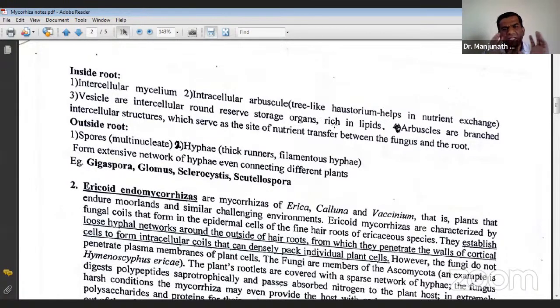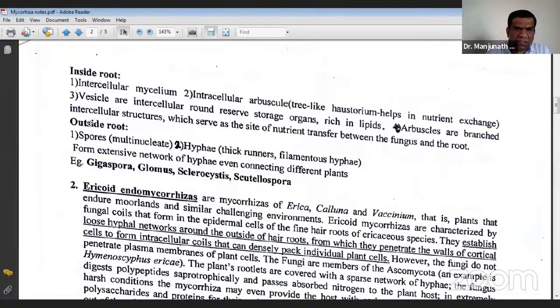That is interesting, so your question may be the functions of vesicles and the functions of arbuscles. Arbuscles are branched structures which help in nutrient transfer between the root and fungus.